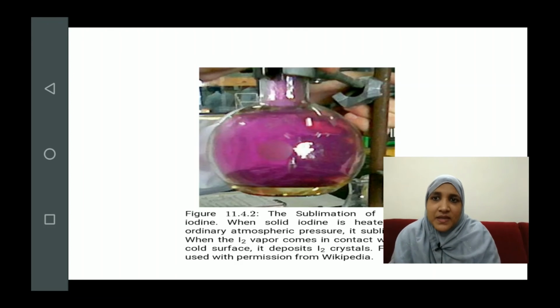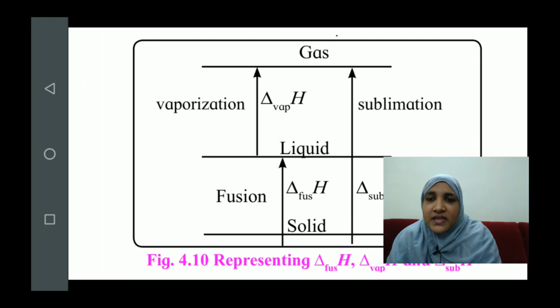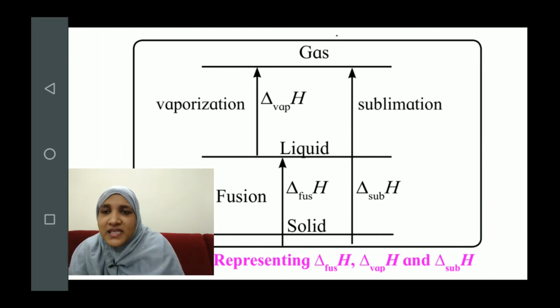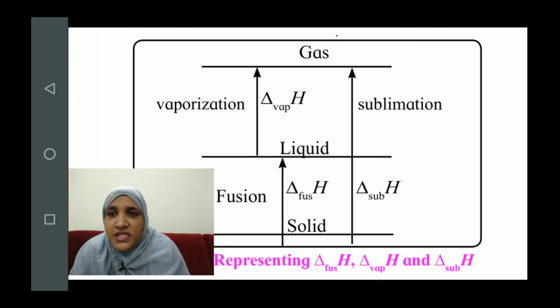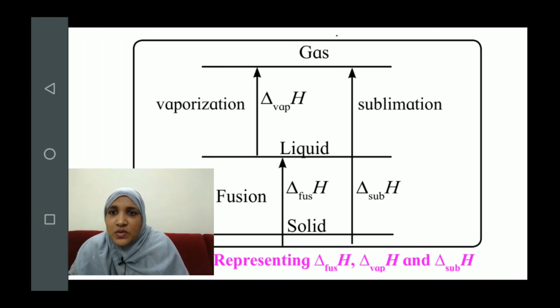Now this is the example here, an example of sublimation, where solid iodine is undergoing sublimation and forming vapor of iodine gas in this flask. Okay, you can observe the vapor inside the flask. The vapor is of solid iodine which undergoes sublimation. Now again, here you can see the same kind of conversion diagram which I have shown you earlier. It shows how sublimation is equal to the sum of fusion and vaporization.